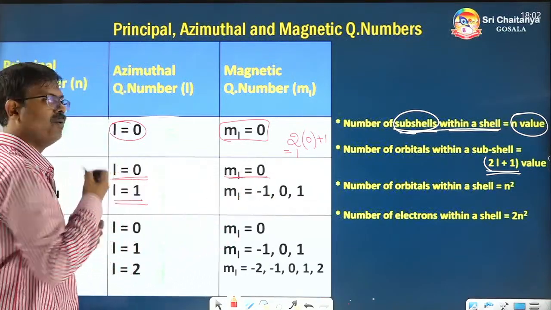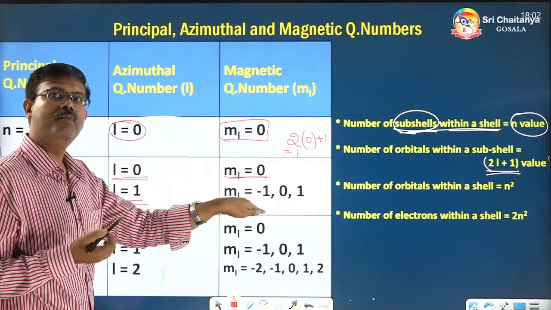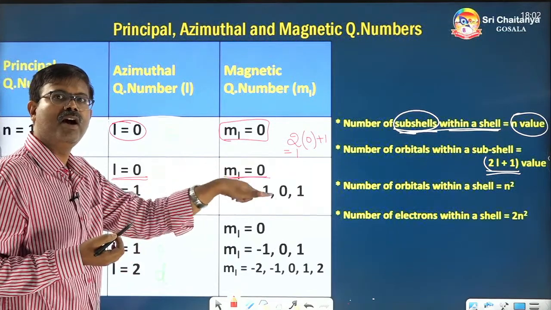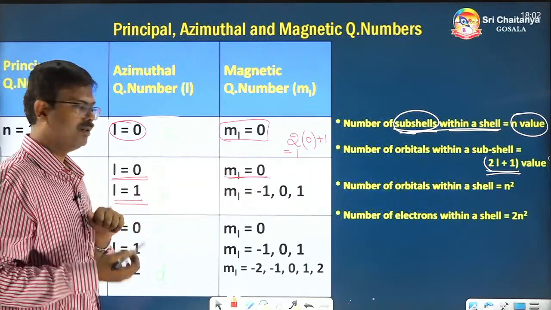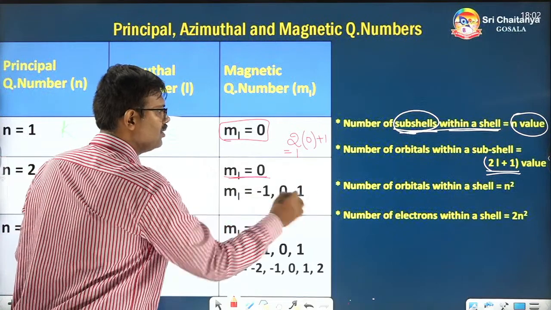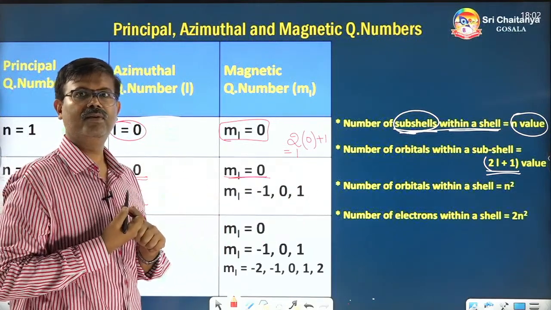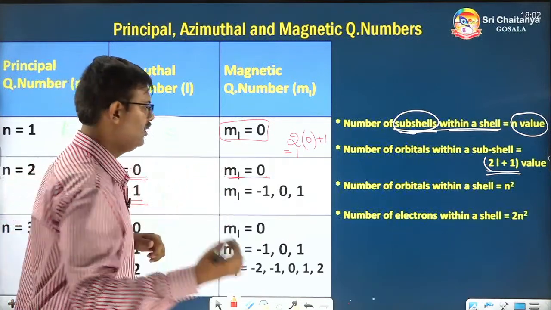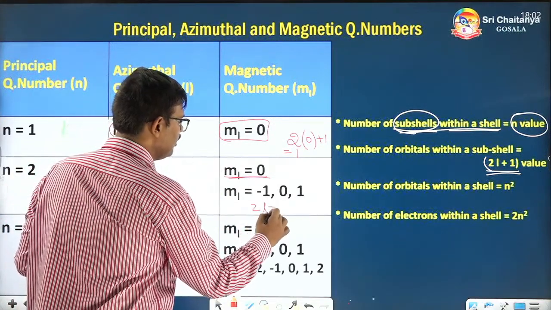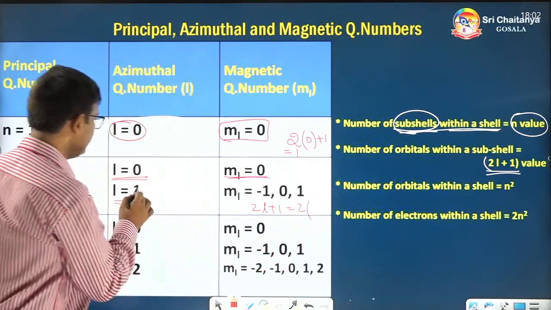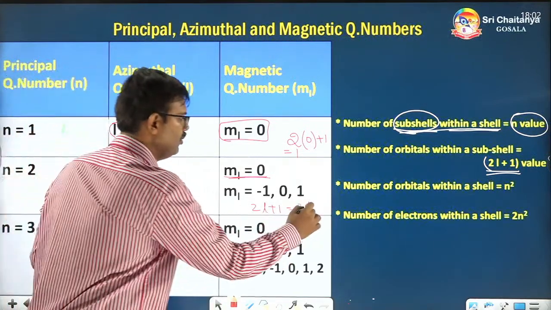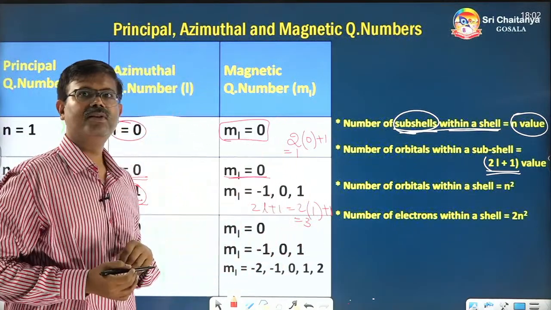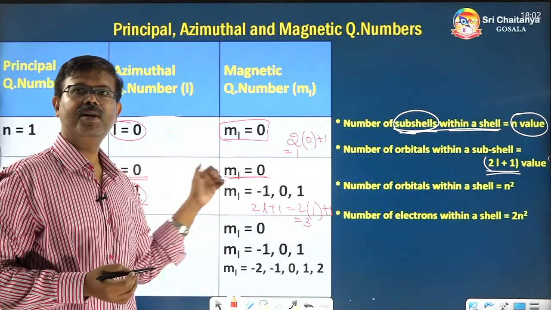Let's take L is equal to 1. In that subshell, how many orbitals are present? Let's count. That means in that street, how many houses are present? 1, 2, 3. So 3 orbitals are present. Let's use the formula and see whether we get the same number 3. 2L plus 1, where L is 1. So 2 into 1 plus 1, which is 3. Yes, we got 3 orbitals in that subshell.